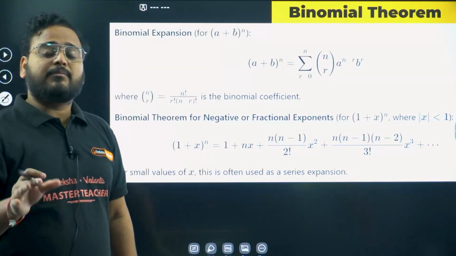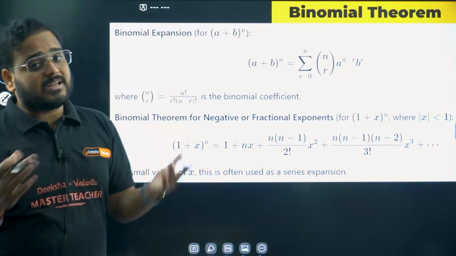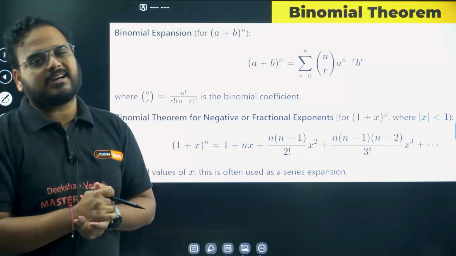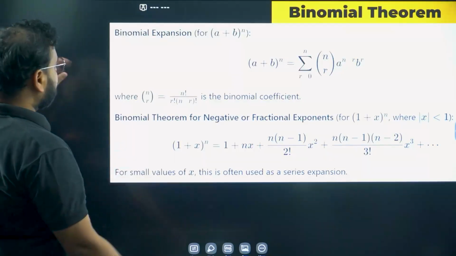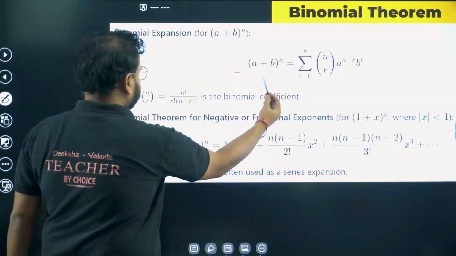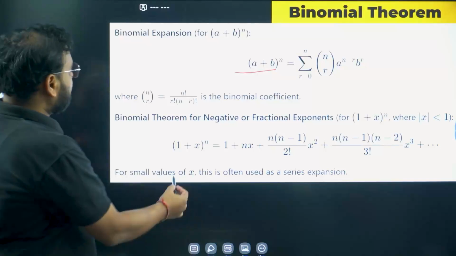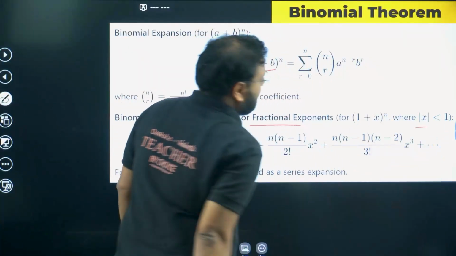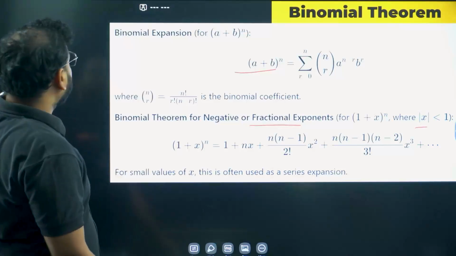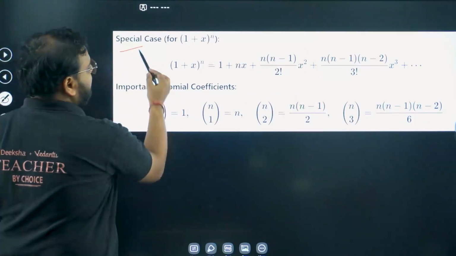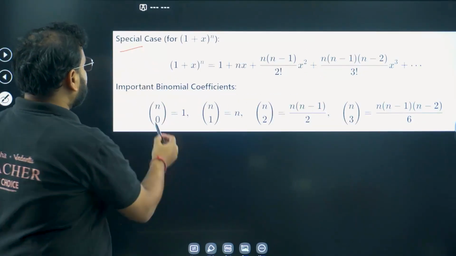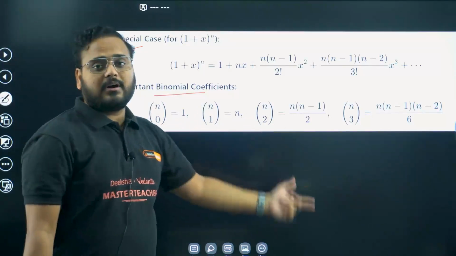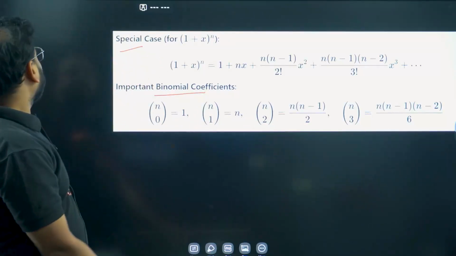If you are somebody who has completed the syllabus and done with the preparation, and you want to do something extra, you can go ahead and do that, or you can simply solve the miscellaneous exercises. That is also sufficient. Here we have expansion. When it is a binomial theorem for negative fractional components, 1 plus x to the power n when mod of x is less than 1, we have that as well. Moving on, special cases when you have 1 plus x power n, important binomial coefficients, NC0, NC1 and so on. All are listed over here.